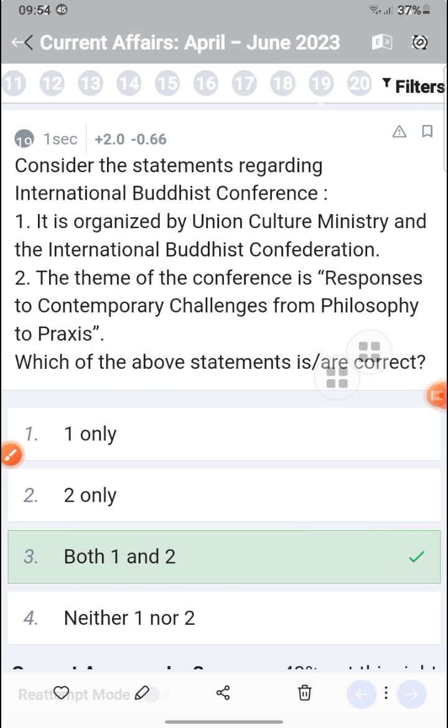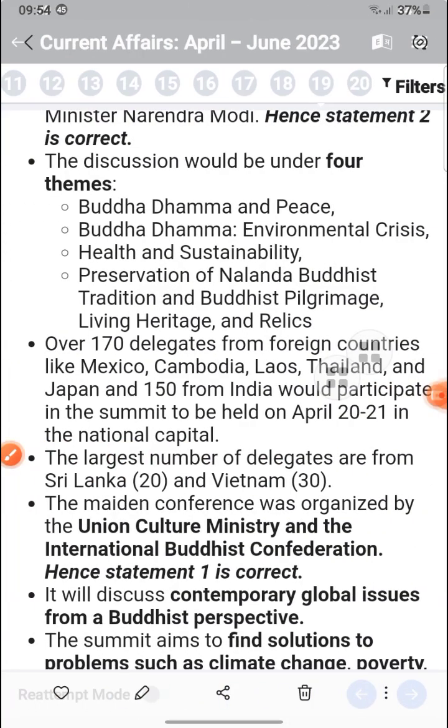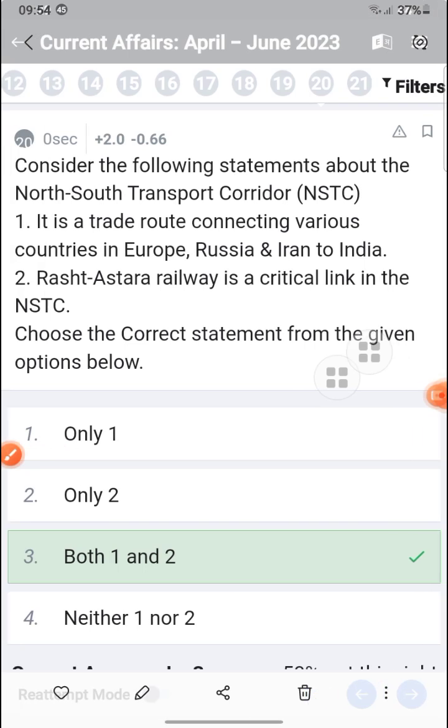The theme is the response to contemporary challenges from the philosophy of praxis, and there are 30 countries, notable for China's response to contemporary challenges from the philosophy of praxis, Buddha Dhamma, peace, environment crisis, sustainability, and the Nalanda Buddhist tradition is also there. Okay, now the next one: consider the following about the North-South Transport Corridor.